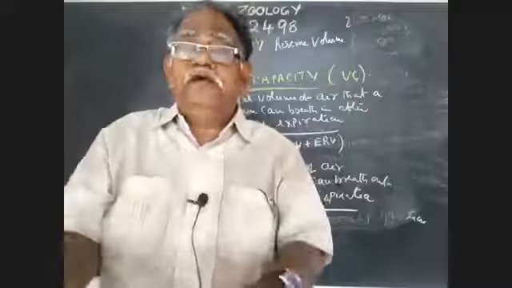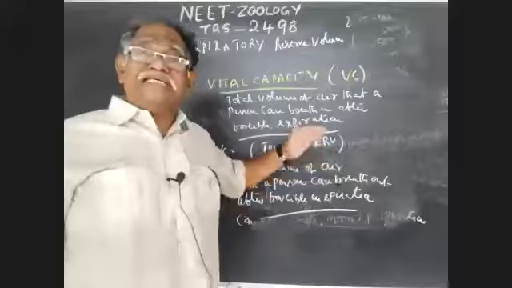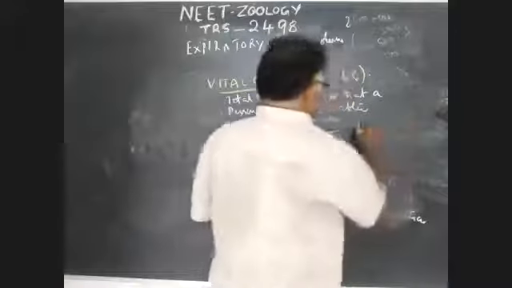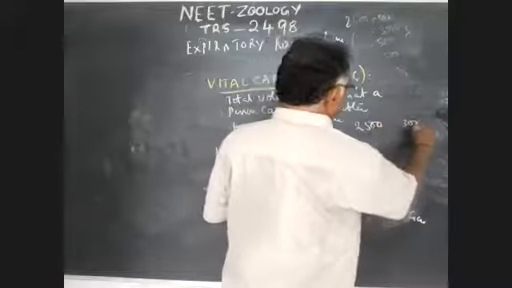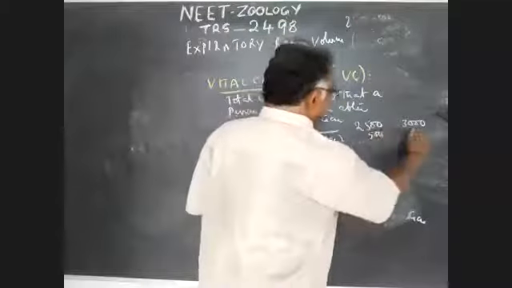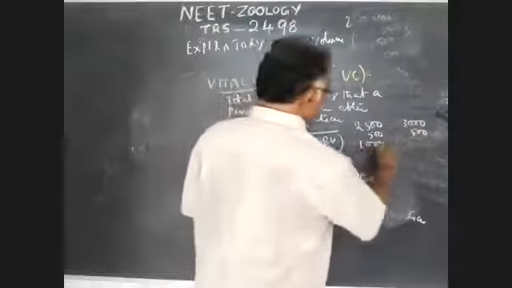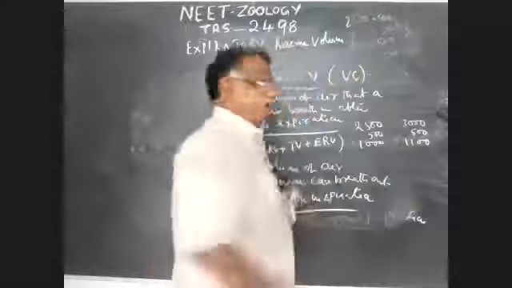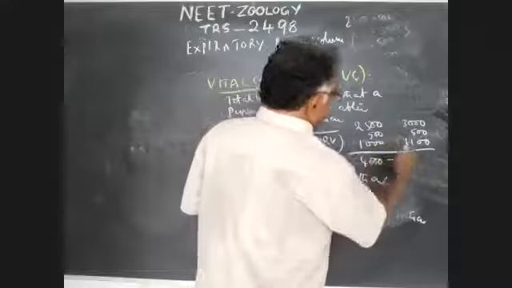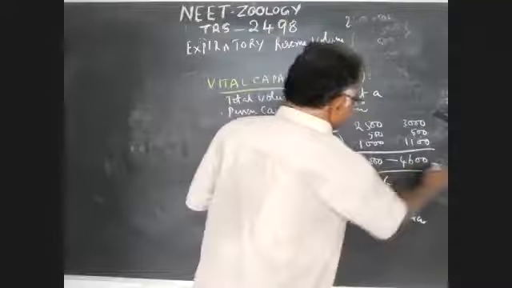Here, forcible. So that value VC is equal to IRV plus TV plus ERV. So we have to sum all these three values. What is IRV? 2,500 to 3,000. Right. What is TV? 500. What is ERV? 1,000 to 1,100. Okay. We sum these three values, 4,000 to 4,600. This is the value of vital capacity.